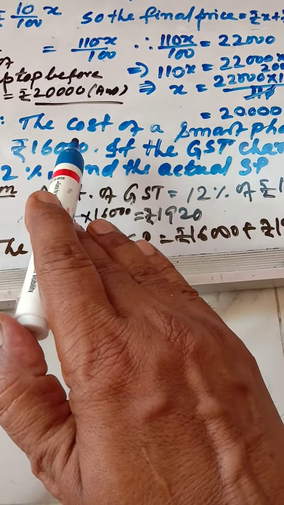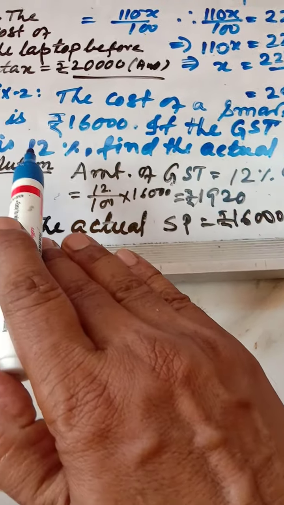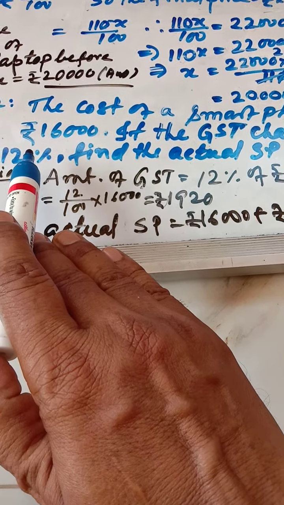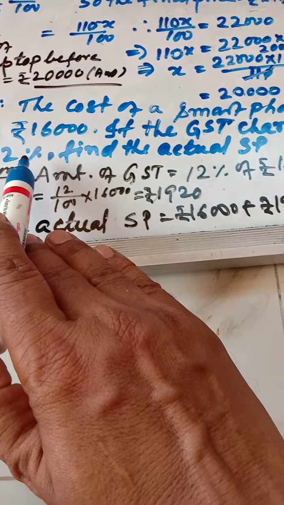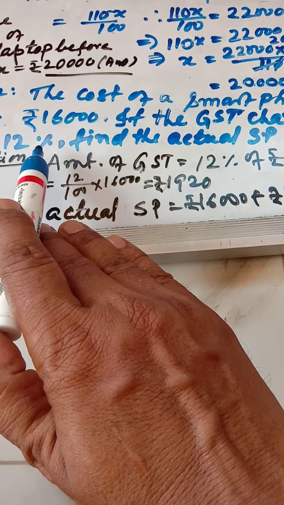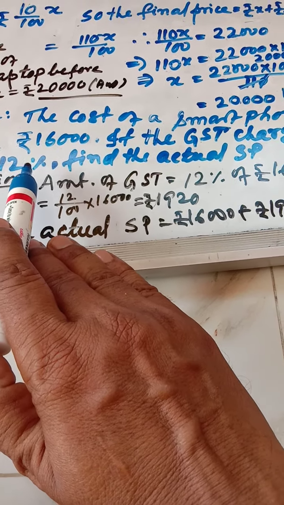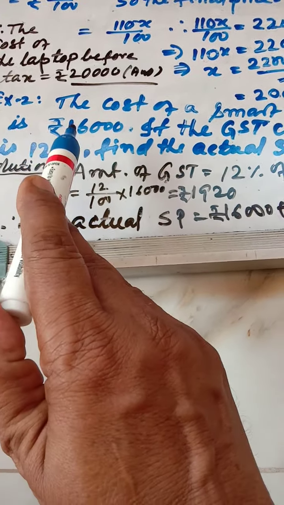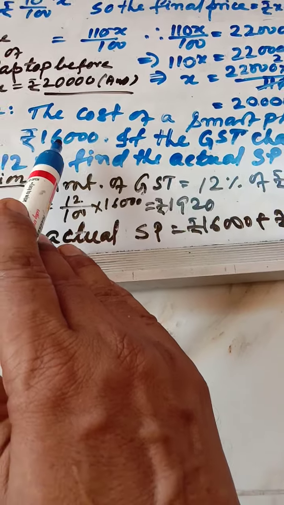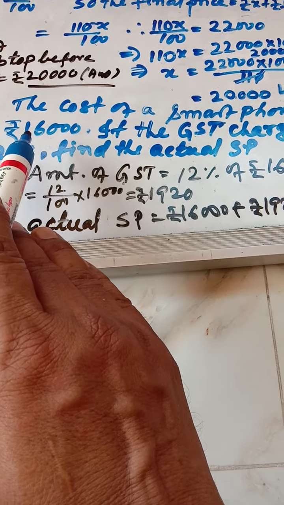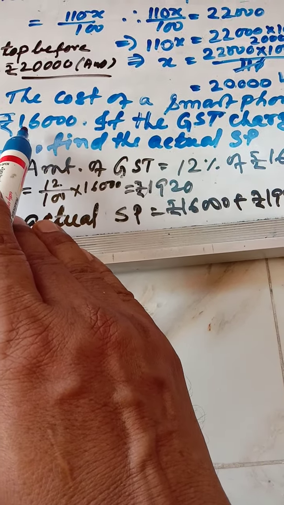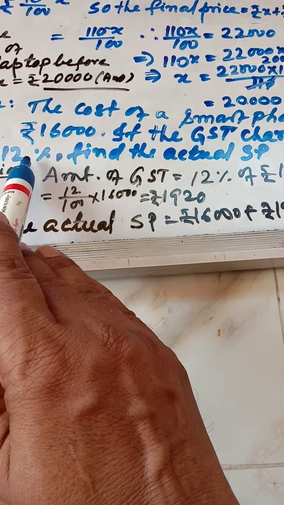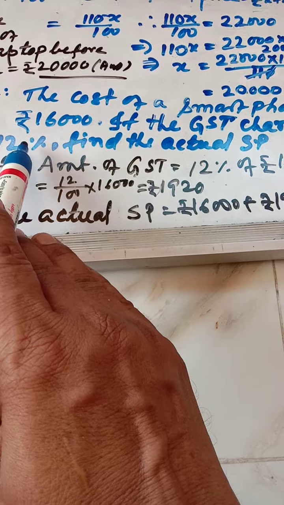Then the shopkeeper says GST has to be charged at 12% over it. How will you feel? Your face will turn red with anger and you will think of the government: why 12%? 16,000 is enough. But the shopkeeper says there is no way he can help, because nowadays he has to pay the government amount, so you have to pay 12% extra.